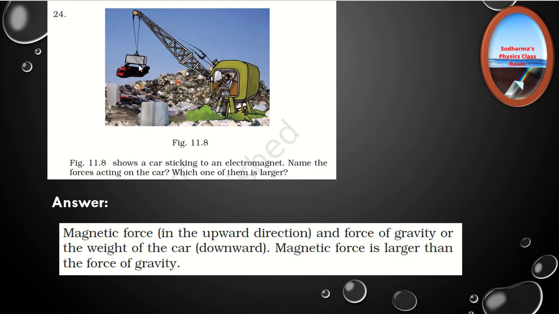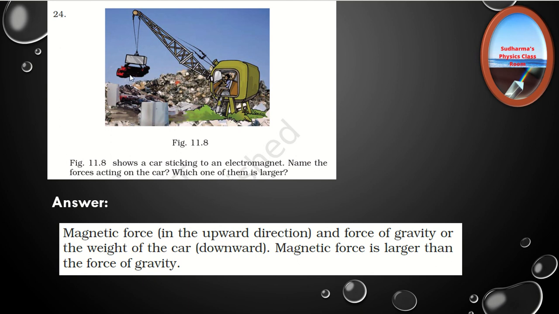So when the car is sticking to that electromagnet, definitely there is a magnetic force, right? That magnetic force is trying to lift the car in the upward direction, and definitely there will be a gravitational force also, right? Gravitational force or force of gravity, or the weight of the car, which is acting downward.